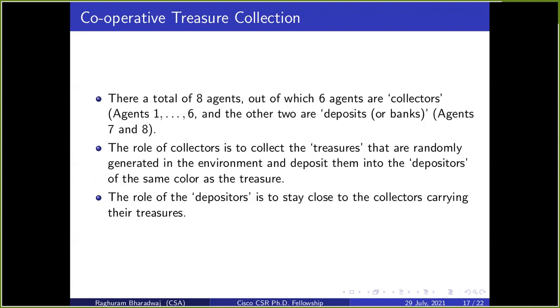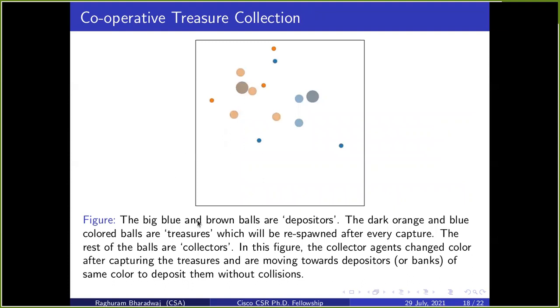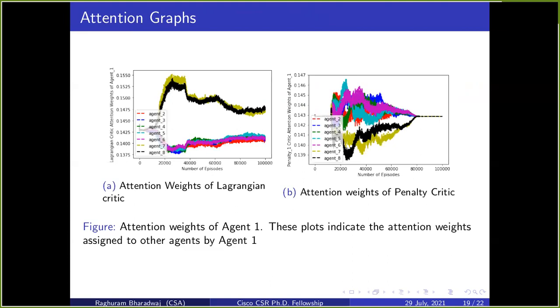We illustrate this mechanism through this example of cooperative treasure collection. In this experiment, there are 8 agents. 6 of them are called collectors and 2 of them are called depositors. Let us demonstrate in this figure. So the big blue and brown balls are depositors. The dark orange and blue colored balls are treasures. And the rest of the balls are collectors. The objective of the collectors is to first go towards the treasures, collect them, and then deposit them into the depositors. So these are the attention graphs that are learned by agent 1, where agent 1 is a collector.